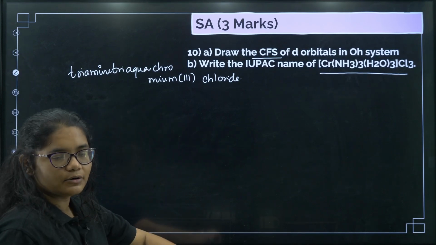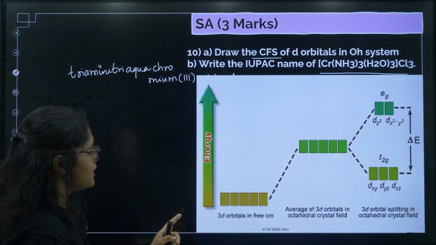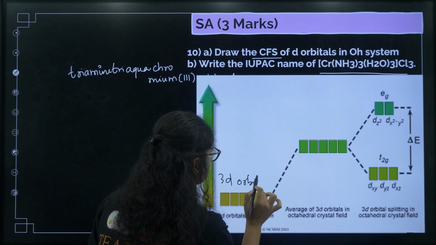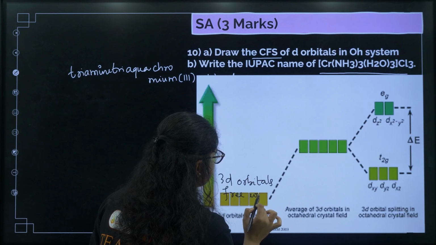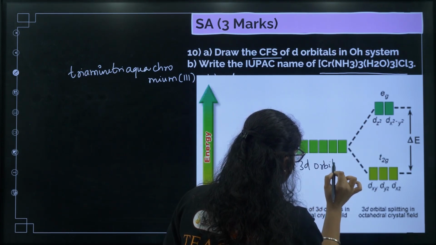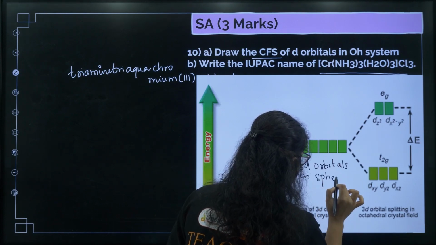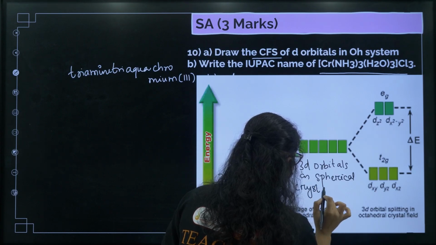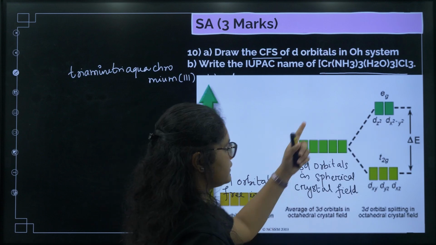So t2g will be now down, eg will be now up. You can see the diagram here. Please remember, draw it all. So here I have written 3d orbitals in free ion. 3d orbitals in free ion. Next, this is what? 3d orbitals in spherical crystal field, okay. Now here is the splitting.